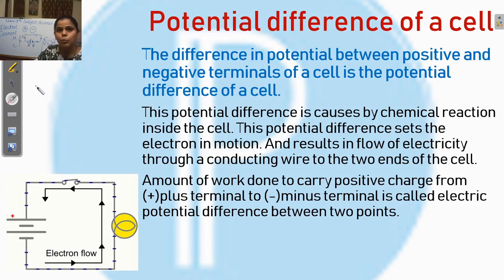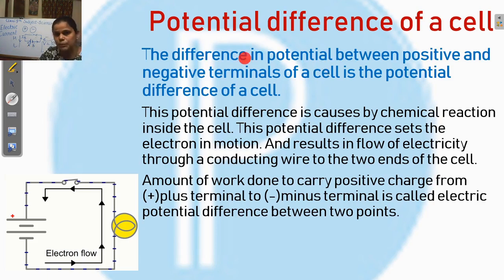Next is potential difference of a cell. In the previous slide we learned only potential difference, and in this slide, potential difference of a cell. This is a cell. So potential difference of a cell means the difference in potential between these two terminals, positive terminal and negative terminal. Understand?